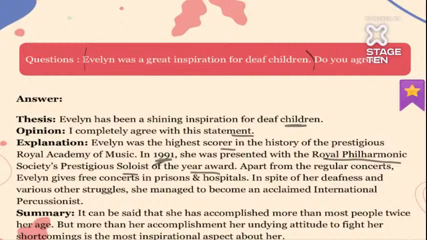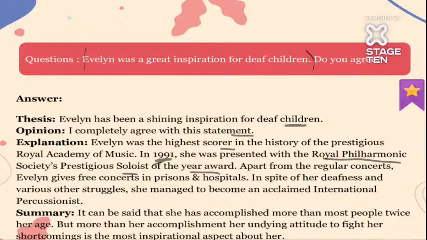Why? Although people who were physically abled had no problem, they still couldn't score as well as Evelyn did. So she was definitely an inspiration for all deaf children. She even got the Soloist of the Year award, and in spite of her deafness and various other struggles, she managed to become an acclaimed international percussionist.